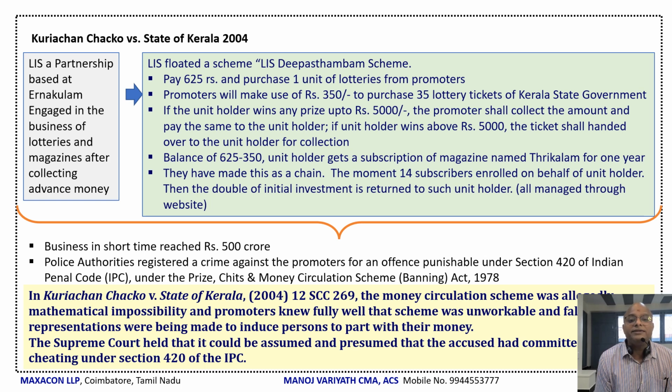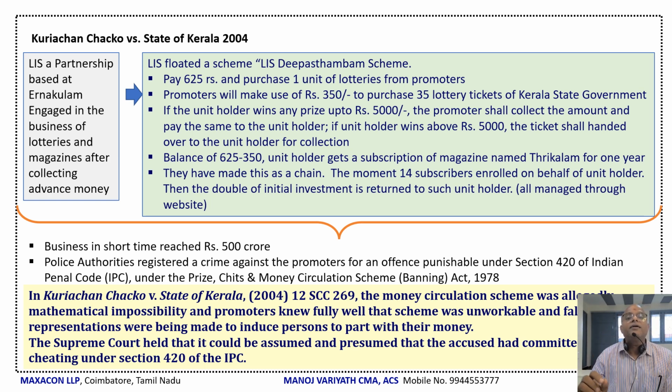Now, the yellow highlighted portion is from our textbook, but before going into it, let us understand what this case is. LIS, a partnership firm based at Ernakulam, was engaged in the business of lotteries and magazines after collecting advance money. The LIS partnership floated a scheme named the LIS Dibastambam scheme. Based on that scheme, one unit of lottery costs rupees 625, which has to be purchased by the individual unit holder.